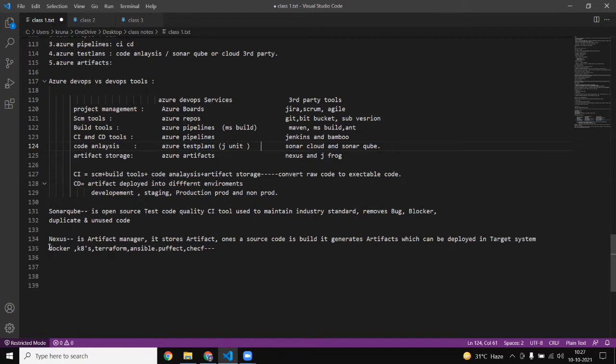I want to tell you what Nexus is. Nexus is an artifact manager, and it stores the artifacts. And what is an artifact? Once your source code is built, it generates the artifact. When you build your source code, it generates the artifact, which can be deployed onto the target system.